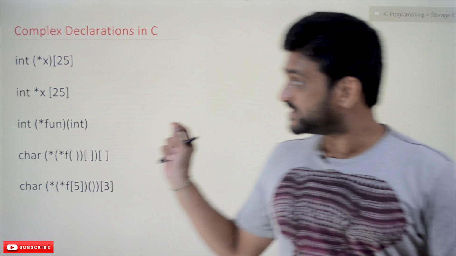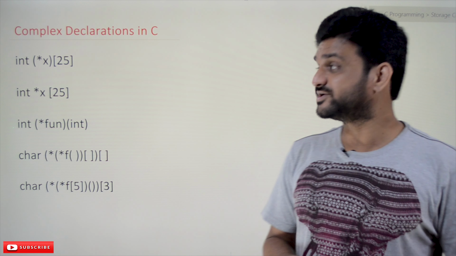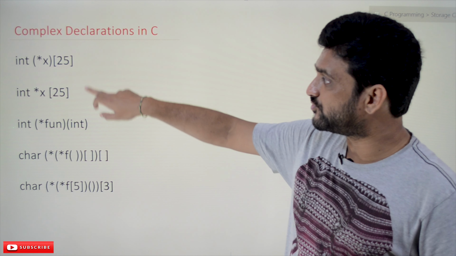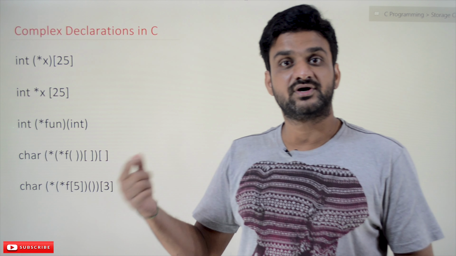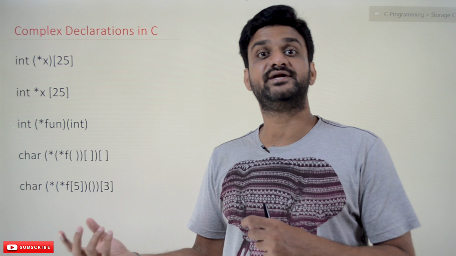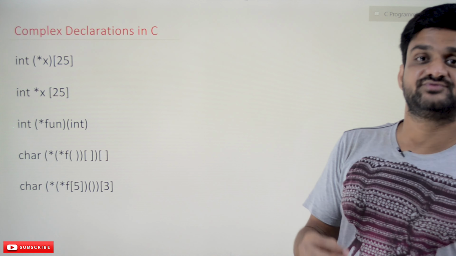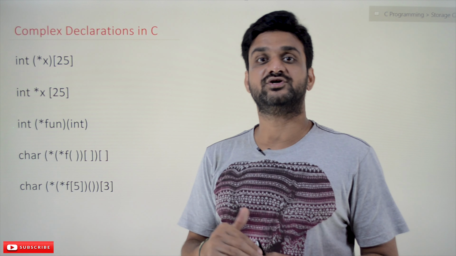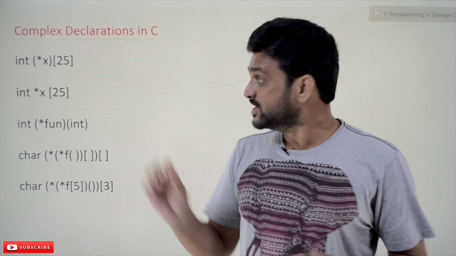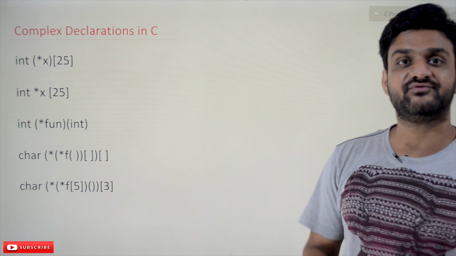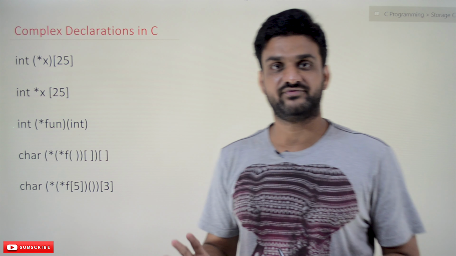And these are some of the declarations. If you have watched all our previous videos on C programming, try to understand what each and every declaration is stating. Try to think on your own and write it on paper, and after writing it, come back and watch this video. Pause this video for a while, do that, and come back and watch again to verify whether you have done it in the right way or not. If you have done all these in the right way, we can strongly say that you are going good with the C programming language.